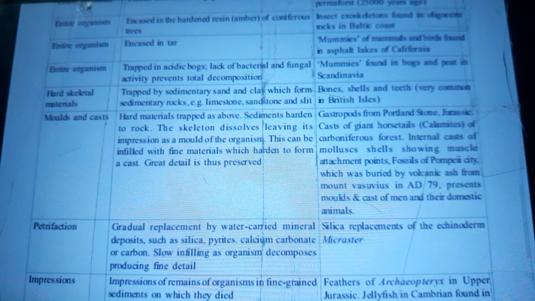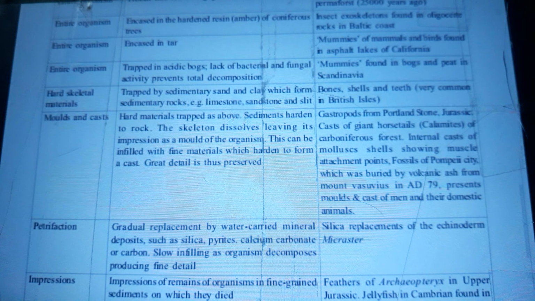Entire organisms trapped in acidic bogs. Lack of bacterial and fungal activity prevents total decomposition. Mummies found in rocks and peat in Scandinavia. Hard skeletal materials trapped by sedimentary sand and clay which form sedimentary rocks, example limestone, sandstone, and silt. Bones, shells, and teeth very common in the British Isles.